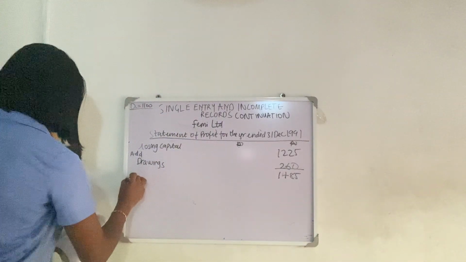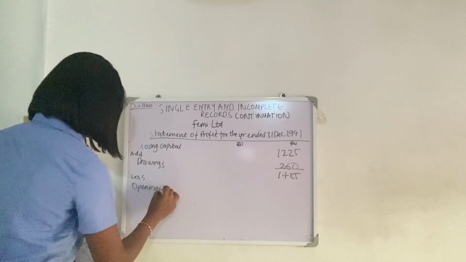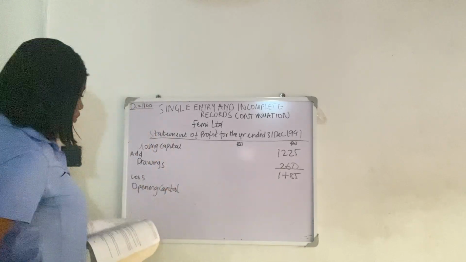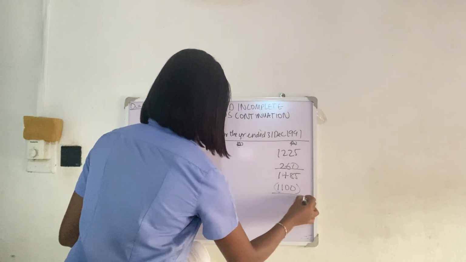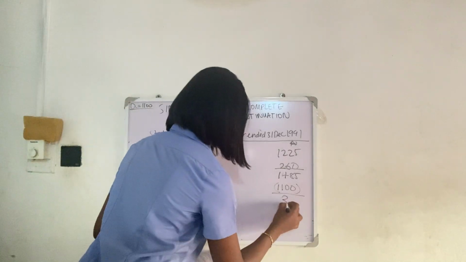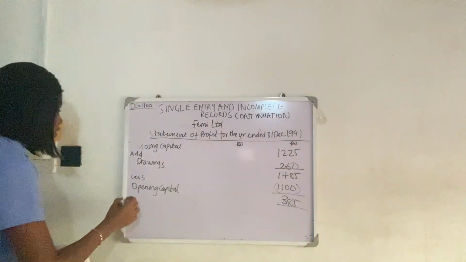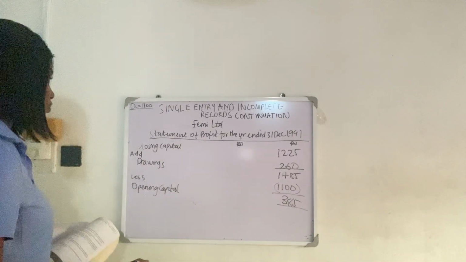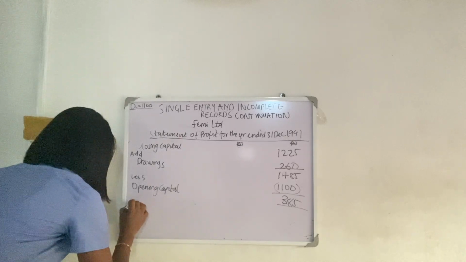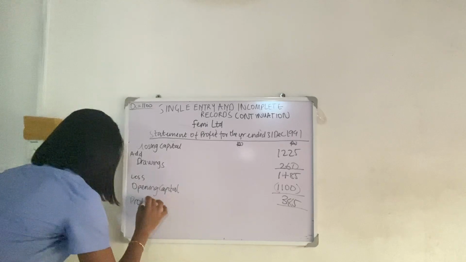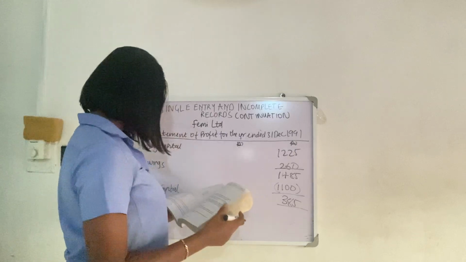Now you less opening capital. Where's our opening capital? It's still here, 1,100. Put it in brackets to show that we are deducting it. You get 385. This is what we've been trying to get all along. So this is our profit. Statement of profit, it's a profit, guys. Here's our net profit, 385.